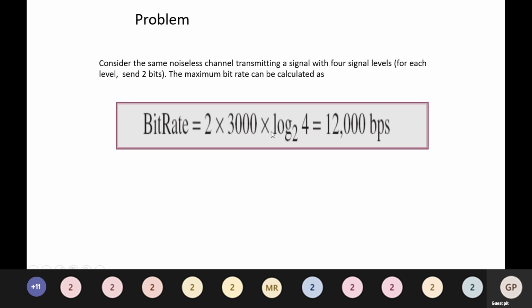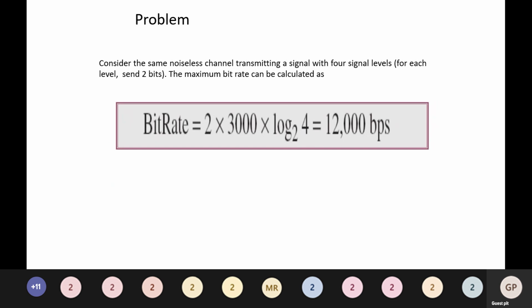Log base 2 of 4 can be written as log base 2 of 2 squared, which in turn gives 2 log base 2 of 2. So the bit rate is computed as 12,000 bits per second. So the maximum bit rate can be calculated using this.